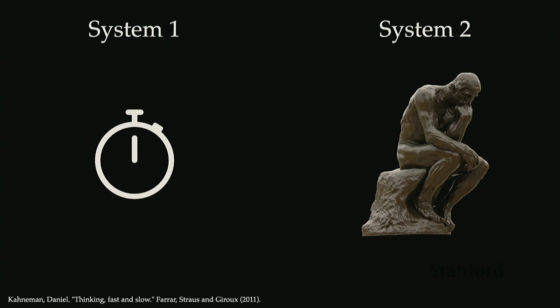System 1 is fast, intuitive, quick-reaction thinking, and System 2 is a slow, deliberative thought process where you're thinking over possible actions and spending more time thinking before acting. We're going to see this trade-off between System 1 and System 2 styles of thinking in online planning.